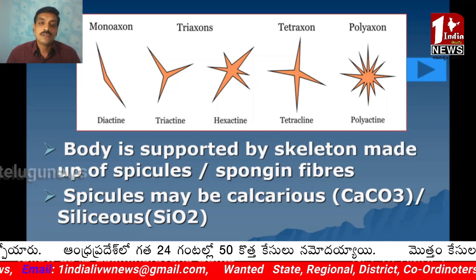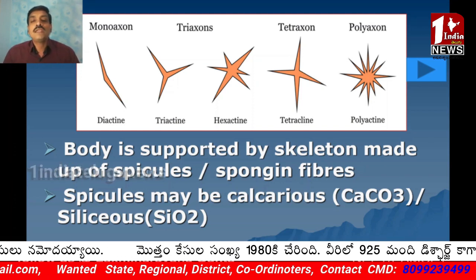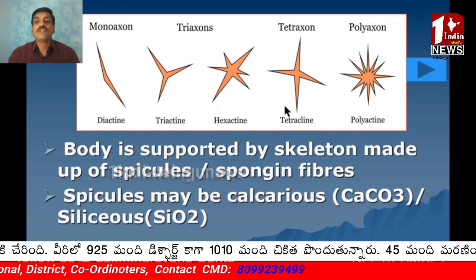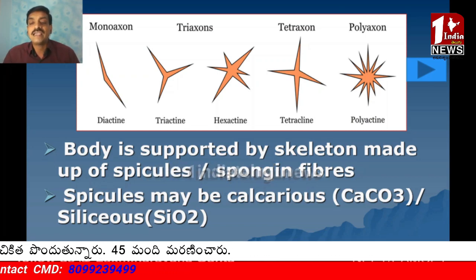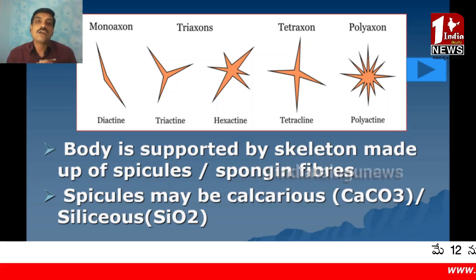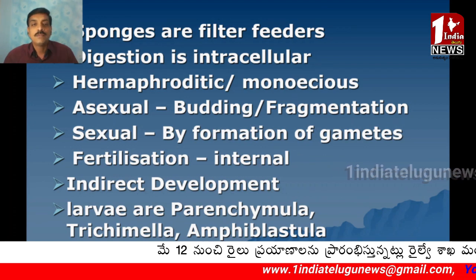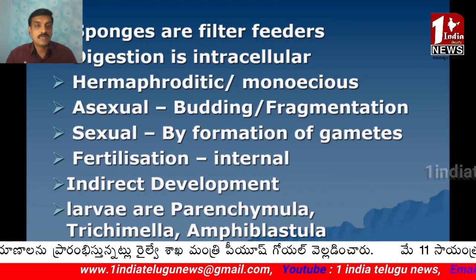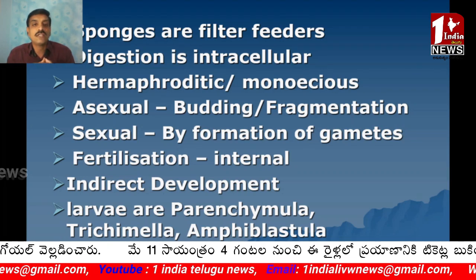The body of sponges is supported by a skeleton made up of spicules or spongin fibers, or sometimes both. Spicules may be calcareous or siliceous based on the material. If they are made with calcium carbonate, they are called calcareous spicules. If they are made with silicon dioxide, SiO2, they are called siliceous spicules. Sponges are filter feeders, meaning they feed by straining food particles and suspended matter from the water.